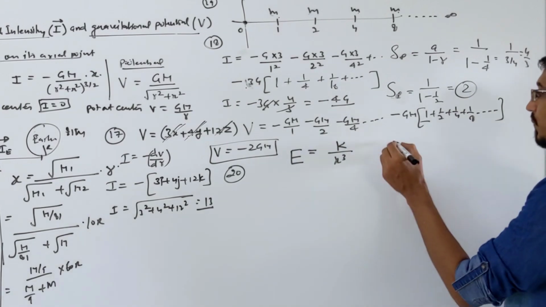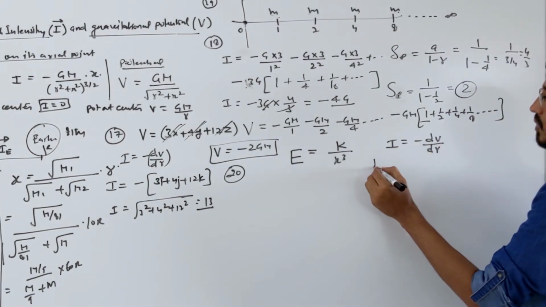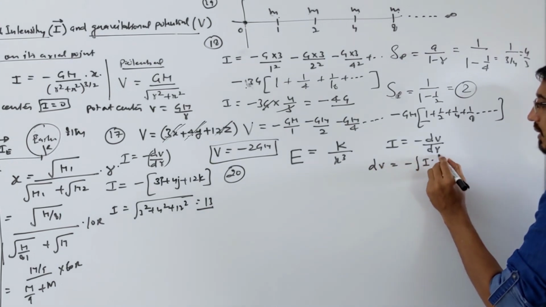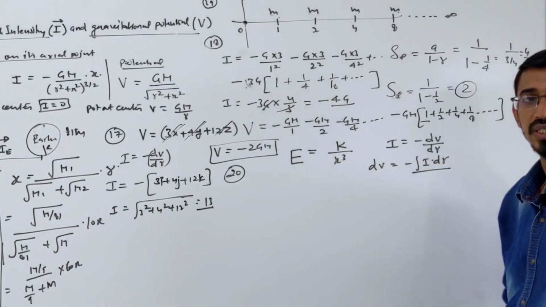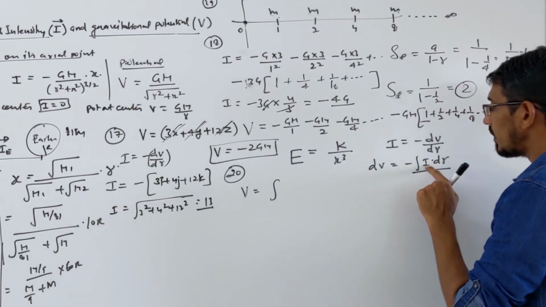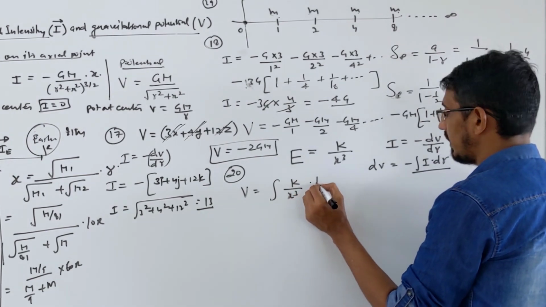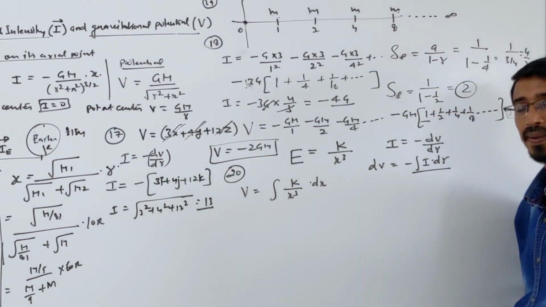We know the relation: field is equal to minus dV by dr. We want to find potential, so dV becomes minus integration of E into dr. Means you have to do integration here, simple. So let's integrate. Potential will be equal to integration of field. Field is given as k upon x cube into dx. Dr means dx.